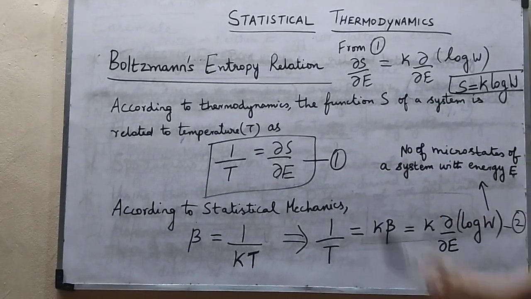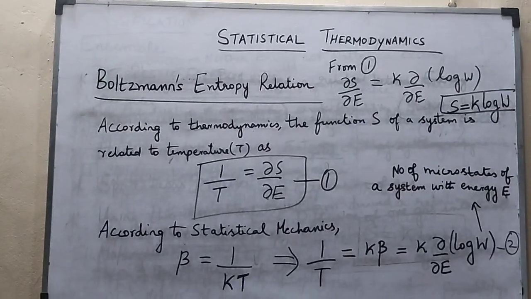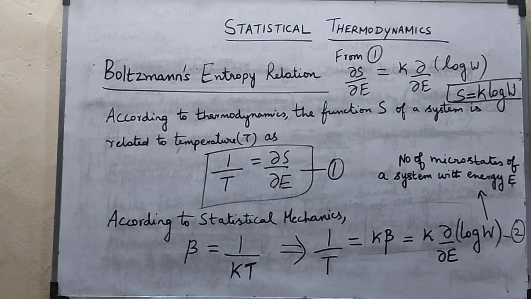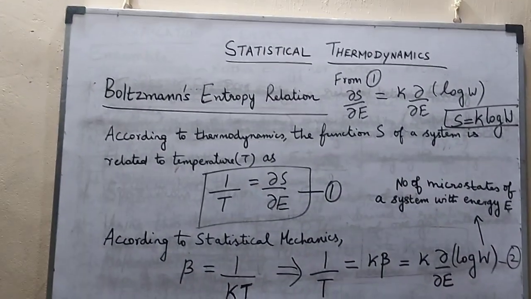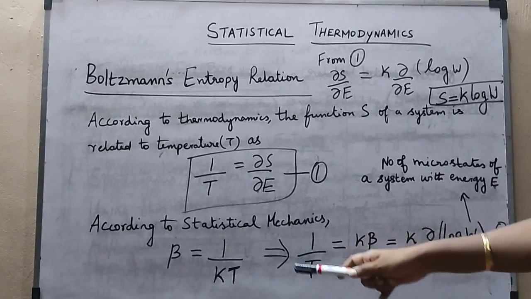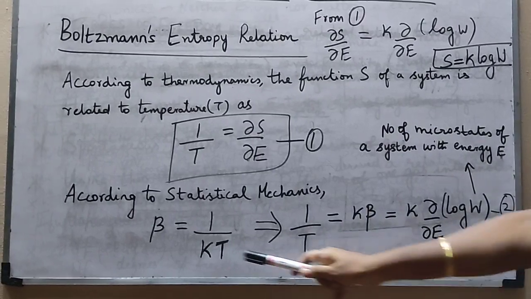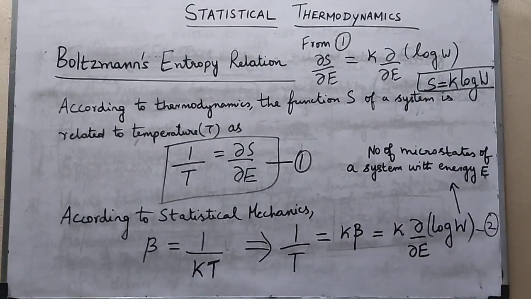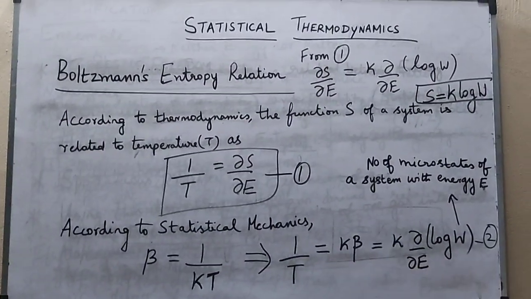But according to statistical mechanics, the parameter beta is introduced. Beta has the dimension of reciprocal of energy. The thermal energy is represented as kT, so beta is equal to 1 by kT, and rewriting this, 1 by T is equal to K beta. Cross multiplying the terms, we obtain the expression 1 by T is equal to K beta, where K is the Boltzmann's constant.